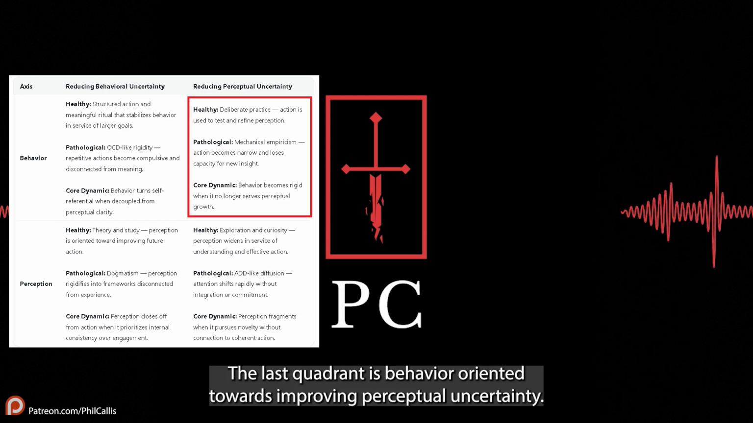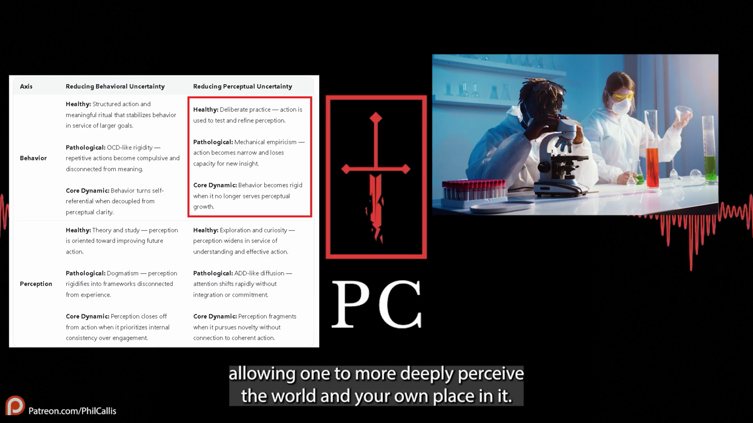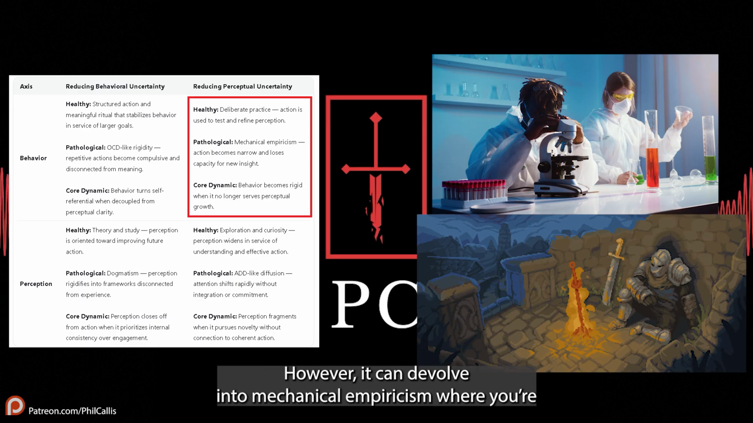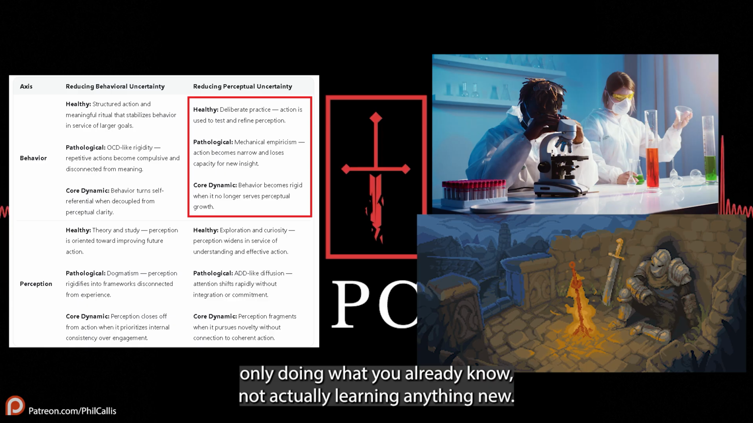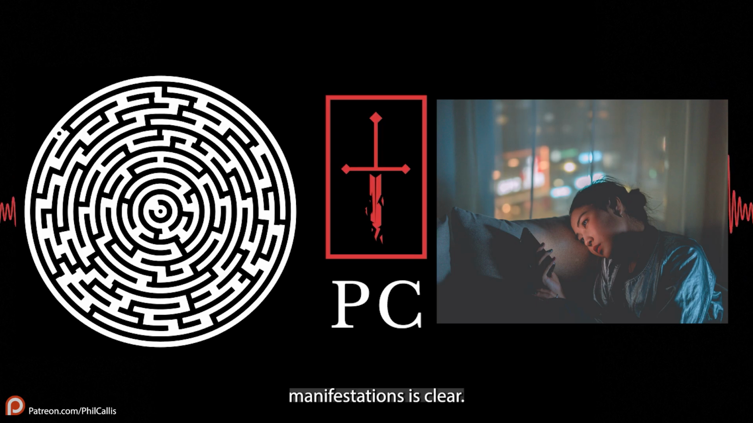The last quadrant is behavior oriented towards improving perceptual uncertainty. Ideally, this manifests as deliberate practice and experimentation, allowing one to more deeply perceive the world and your own place in it. However, it can devolve into mechanical empiricism, where you're only doing what you already know, not actually learning anything new. The difficulty with making judgments between these healthy and pathological manifestations is clear.